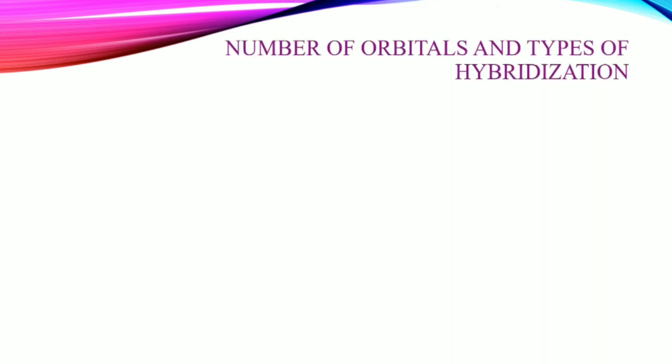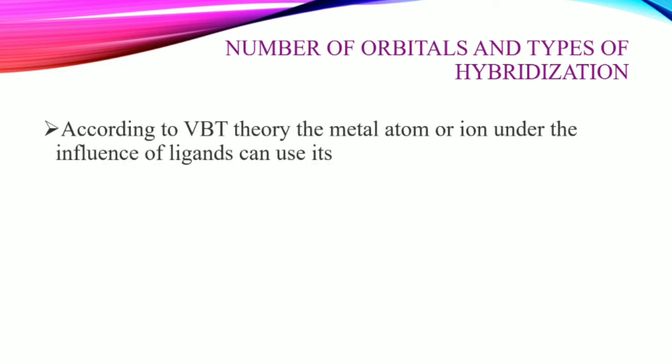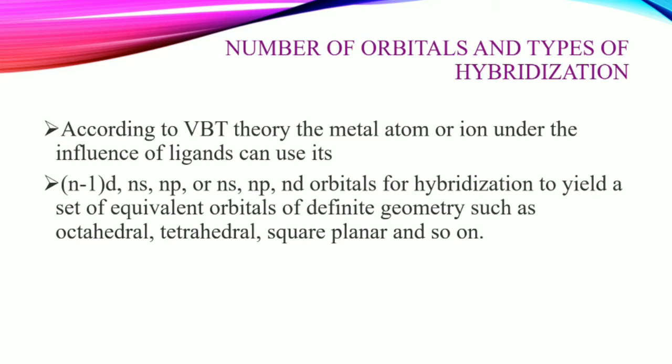Now, moreover, the number of orbitals and types of hybridization according to valence bond theory. According to VBT, the metal atom or ion under the influence of ligands can use its (n-1)d, ns, np or ns, np and nd orbitals for hybridization to yield a set of equivalent orbitals to define the geometry such as octahedral, tetrahedral, square planar and so on, right?